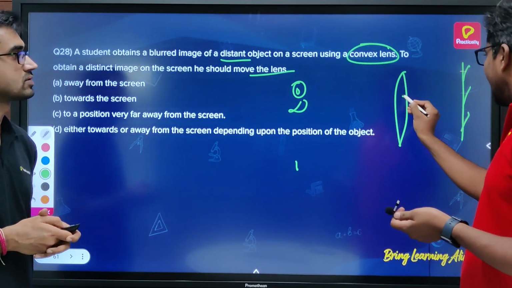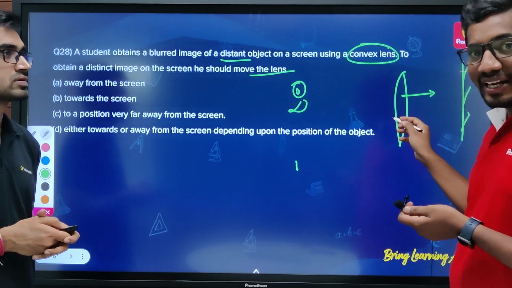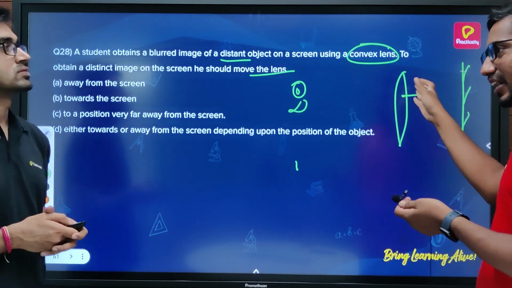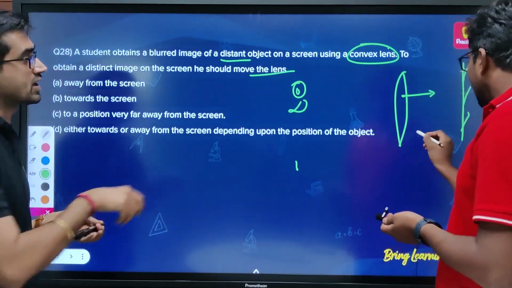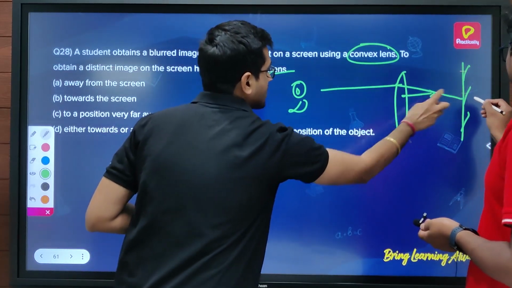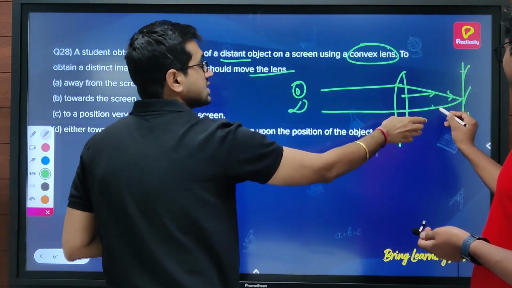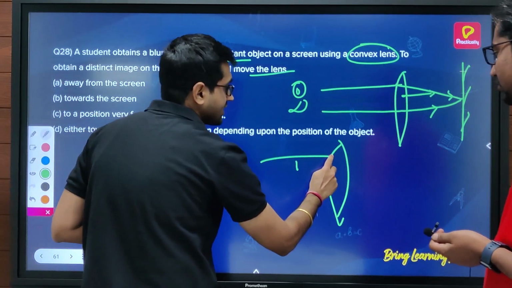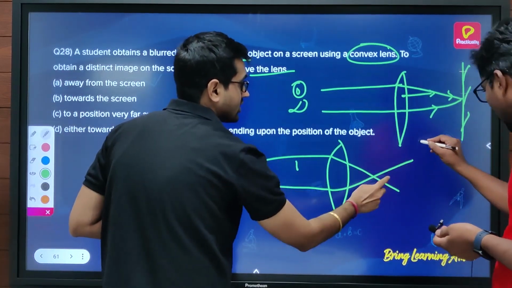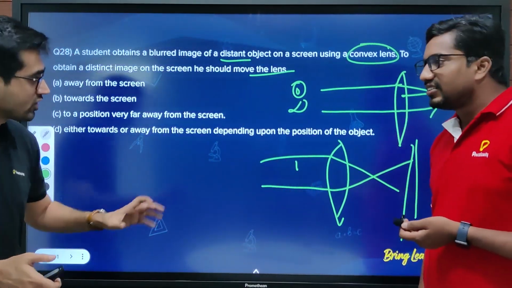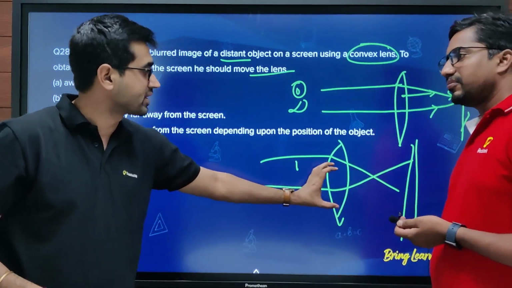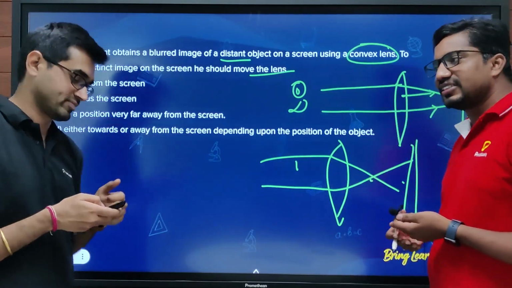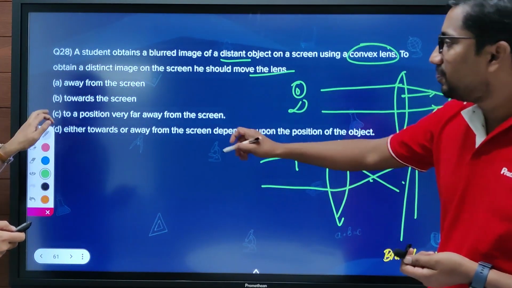Okay. So I'll make the lens move towards the screen so that the screen position will come at the focus of the convex lens on its second refracting side. So the rays will go from here and start to converge from here. Exactly. So maybe previously it was not converging on it, it was converging before the screen. Exactly. So now you're bringing the lens towards the screen and making the focus match with the screen position, so that the rays converge at the focus.